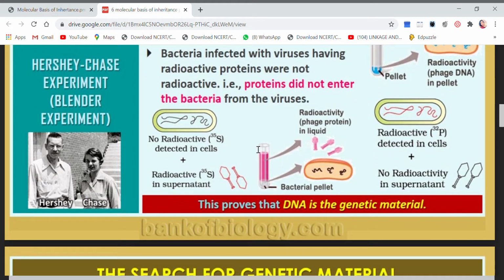बट इन केस ऑफ सल्फर देखो, रेडियो एक्टिविटी इज विद द सुपरनेटेंट. Radioactivity is with the supernatant, but no radioactivity is with the material that is at the base, because these are the bacterial pellet, bacterial material, और वो radioactive नहीं है. Why? Because यहाँ पर radioactivity किसकी वजह से है? सल्फर की वजह से. And sulfur is not a part of DNA. Sulfur is a part of protein.